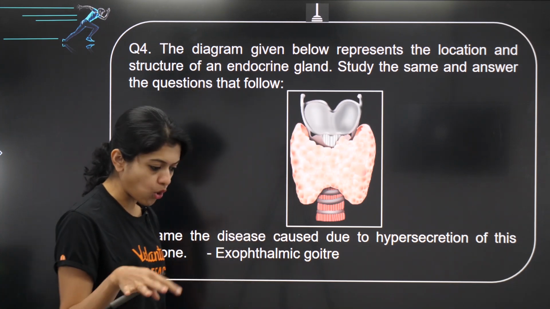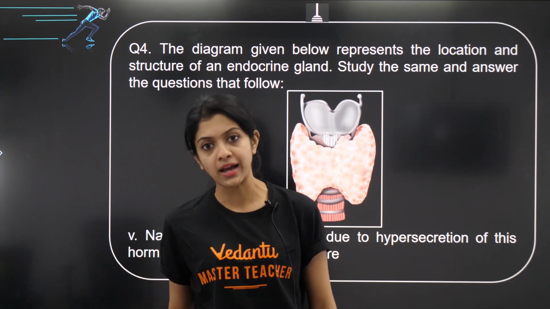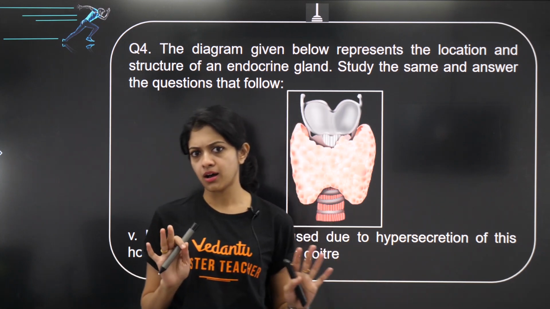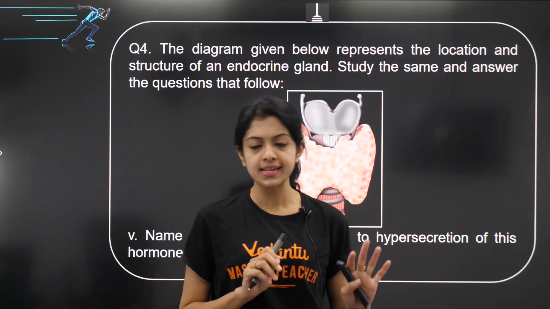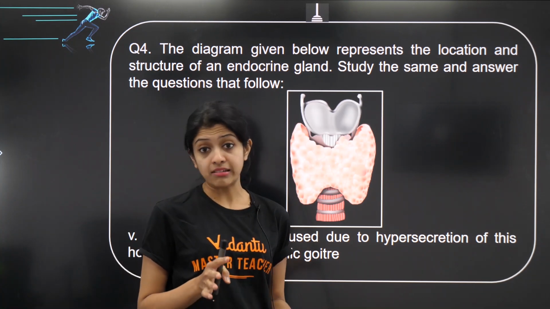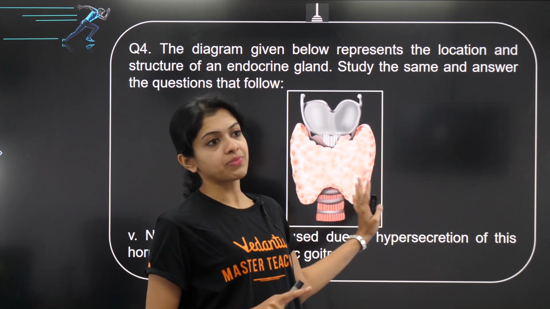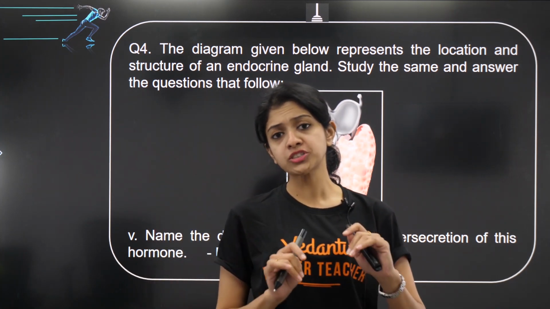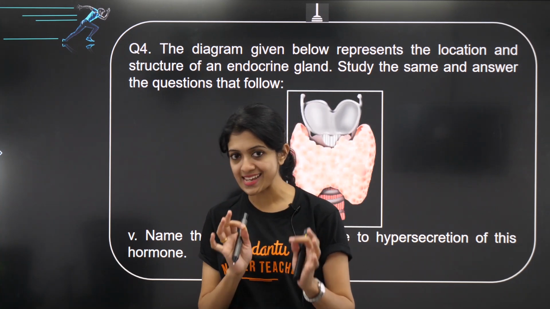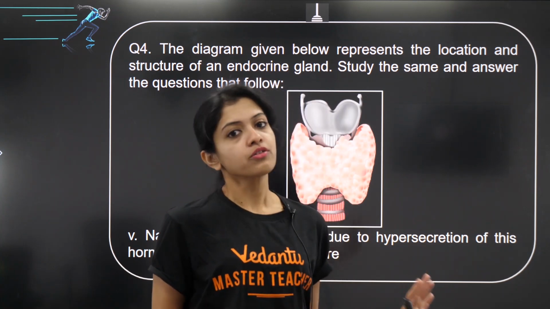In case you want more clarification on the concepts in this chapter, children, go back to the videos on this chapter. Some of them were live, some of them were premiered, I guess. So do go back and have a look at it. You will get a much better clarity on all the glands and their respective hormones. So I hope this question could manage to do justice in the sense that it's given you an idea about what kind of questions can come from this chapter.